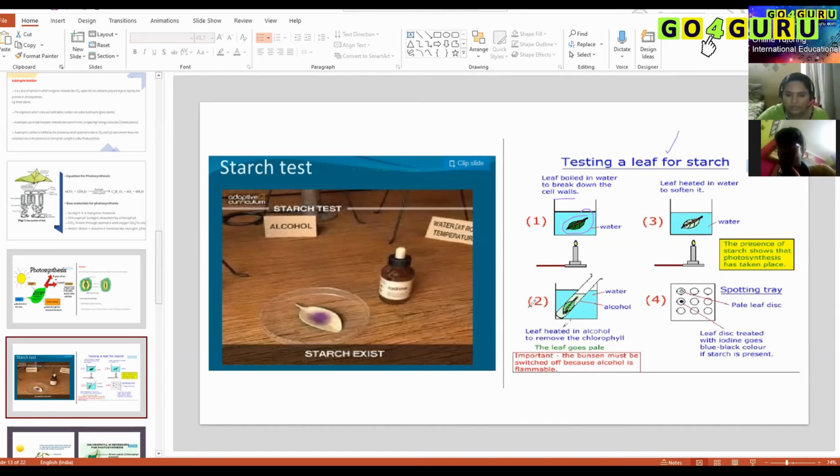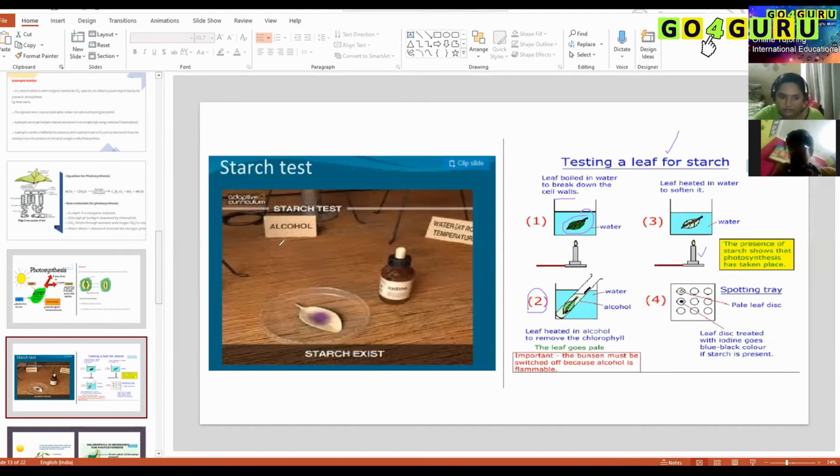When you are doing this step, you need to switch off the Bunsen burner because alcohol is flammable. It readily catches fire. Third step, you put it in water to soften the leaf tissue. Again, you heat it. Then you take this and put it on a slide and put iodine solution on top of it.